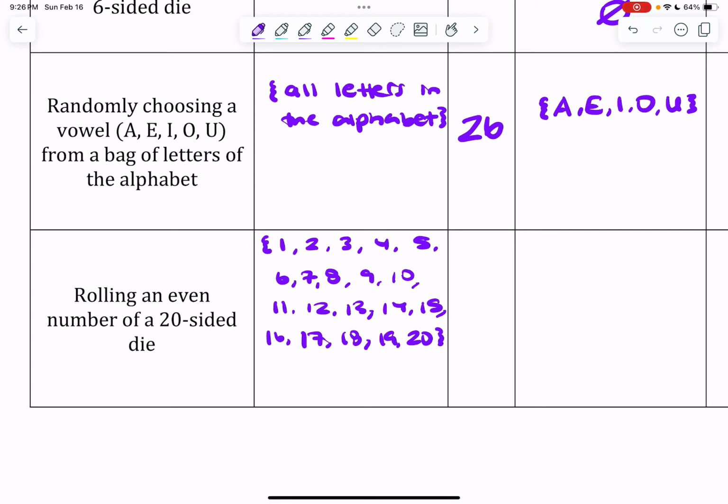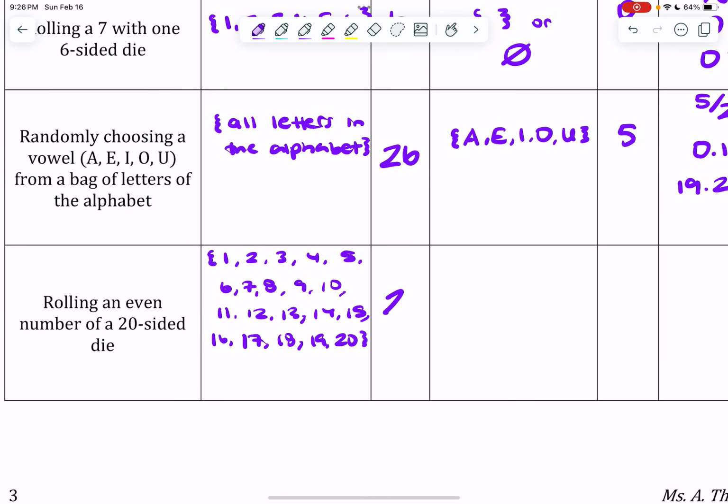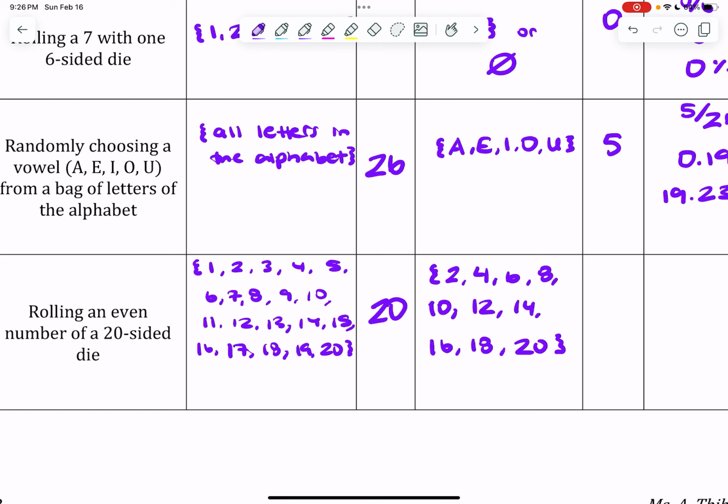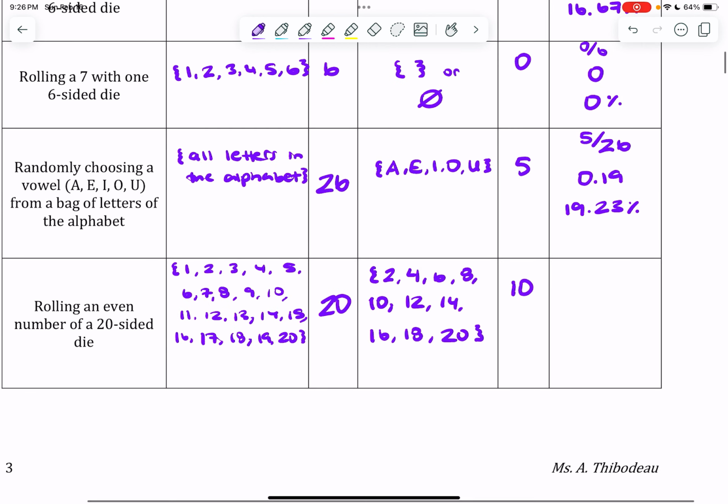If you wrote the set of all numbers from 1 to 20, great, fantastic. You should have gotten that there's 20 elements in that set. Now, the set of favorable outcomes is only the even ones. So 2, 4, 6, 8, 10, 12, 14, 16, 18, and 20, which there are 10 elements of.